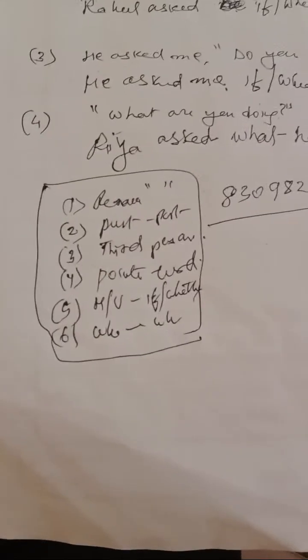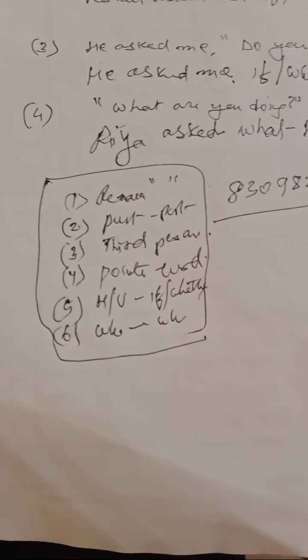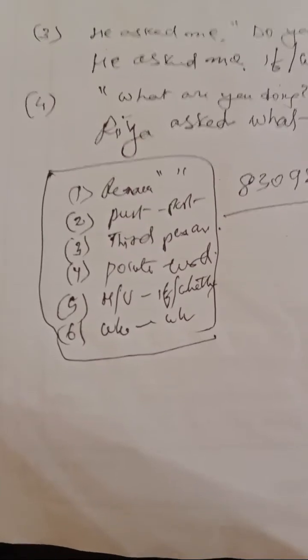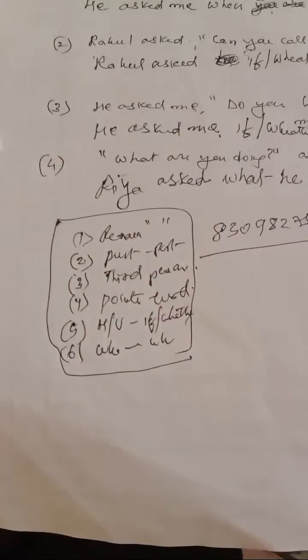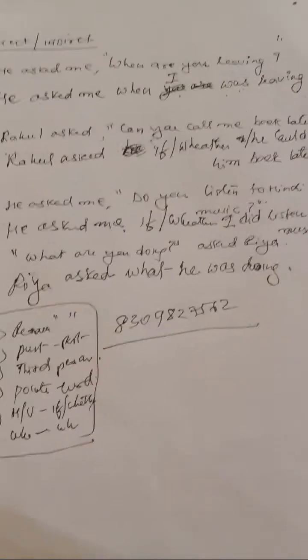These are the rules which you need to follow. 6 rules I wrote. If you can follow this, you will do the best direct indirect. If you can understand this, how to do questions. Next time I will teach you another assertive model. This is the interrogative model. I will teach you the assertive model, imperative model, and exclamative model.